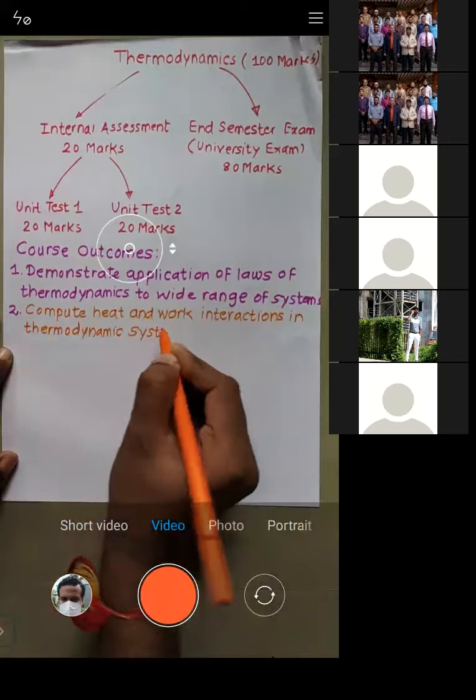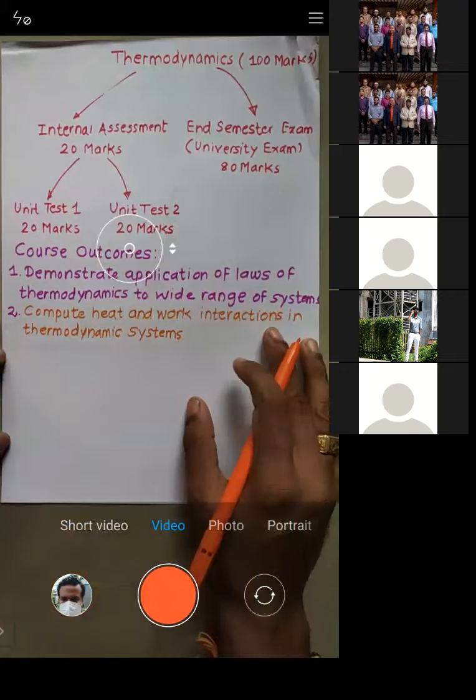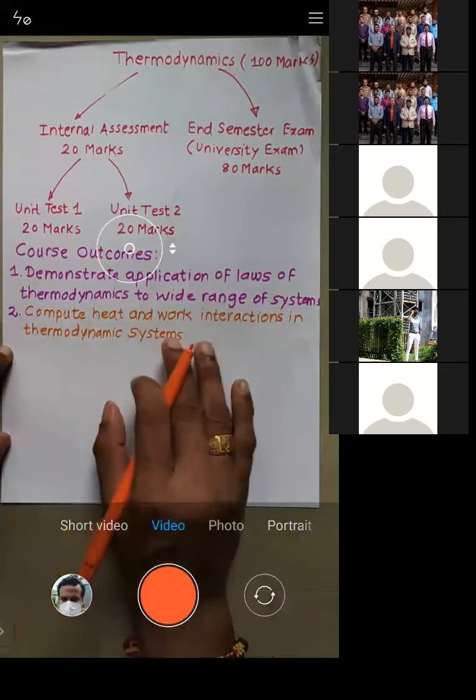Try to understand, this is very important. You should be able to compute the heat and work interaction in the thermodynamic system.